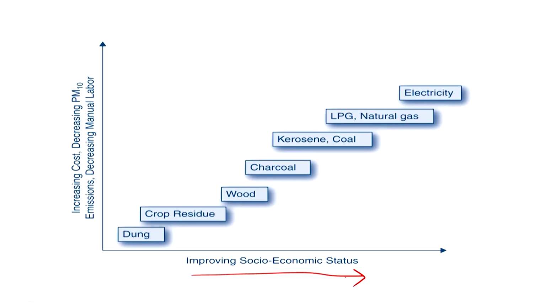So that led to a considerable decrease in indoor air quality. But now with increasing economic status and access to cleaner fuels, indoor air pollution is decreasing, and that is what we can see out here. People used to use dung, wood, charcoal, but now we are moving on to LPG, natural gas or electricity, and that is why you see decreasing PM10. But conversely, now outdoor air pollution is remarkably high. That is something to keep in mind.